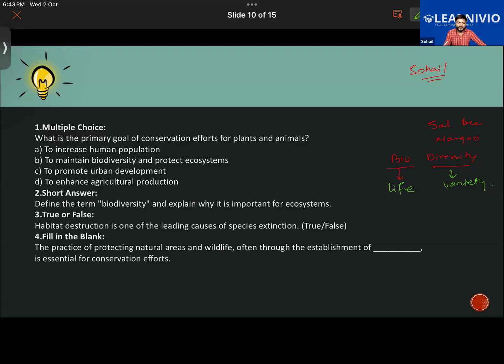We are getting different kinds of fiber from the forest, food. We are getting wood that we use as a fuel. We are getting medicinal plants from the forest. So biodiversity provides us with so many resources.